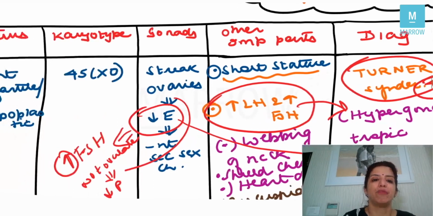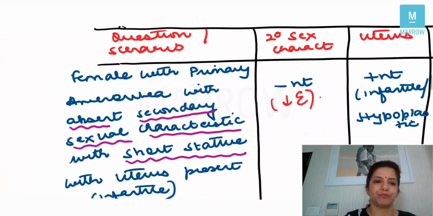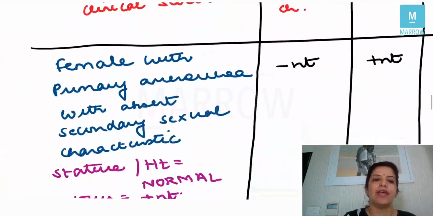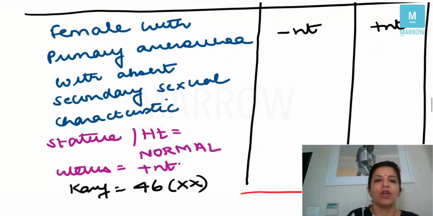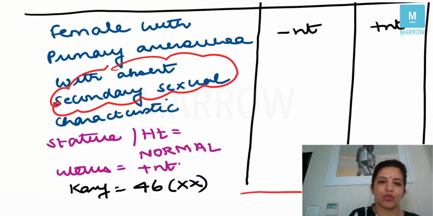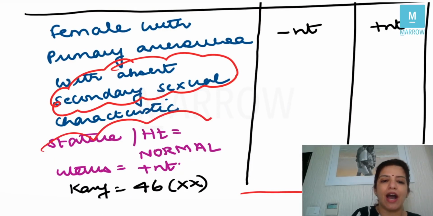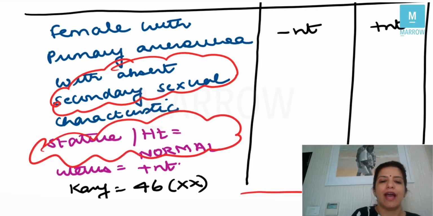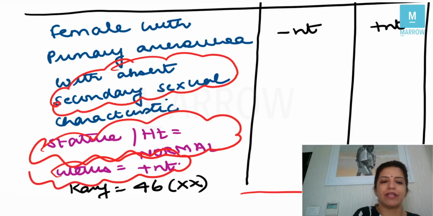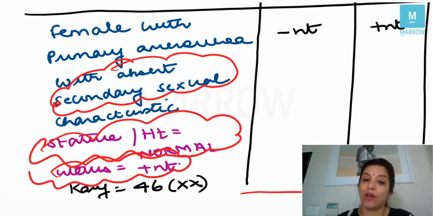Right? Now suppose you get a question which says that there is a female with primary amenorrhea with absent secondary sexual characteristics. Her height is normal and uterus is present. Right? Now, same thing in Turner's. The only difference is in Turner's, the question was saying that the stature is short. Now the question is saying that the height of the patient is normal.